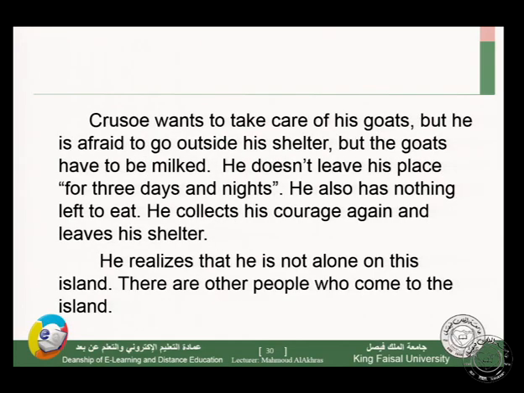Crusoe wants to take care of his goats, but he is afraid to go outside his shelter. But the goats have to be milked. He doesn't leave his place for three days and nights because he is afraid of the footprint and other creatures around him. He also has nothing left to eat. He collects his courage again and leaves his shelter. He realizes that there are other people who come to the island, so he discovers that he is not alone on this island.